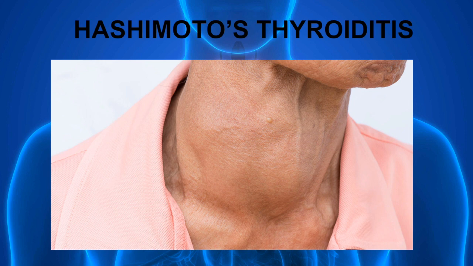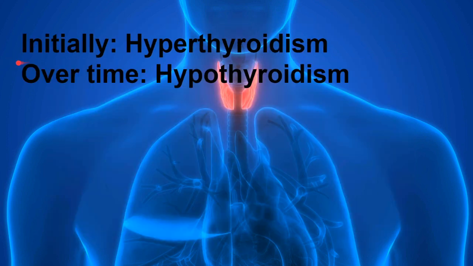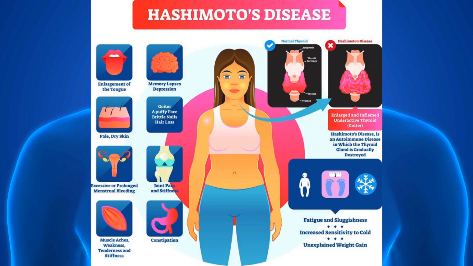Because of the inflammation, there is an excess of thyroid hormone produced and secreted by the thyroid gland. And over time, the inflammation of the thyroid gland prevents the gland itself from producing and secreting the thyroid hormone, resulting in hypothyroidism. So remember, initially in Hashimoto's thyroiditis there is hyperthyroidism seen in the patient because of the inflammation, resulting in excess thyroid hormone secretion. In the later stage, over time, this inflammation causes a decrement in the production and secretion of the thyroid hormone, resulting in hypothyroidism. The symptoms here are the same as we discussed previously.